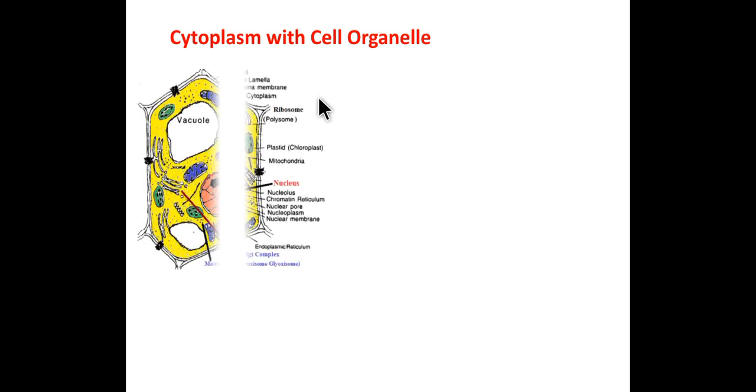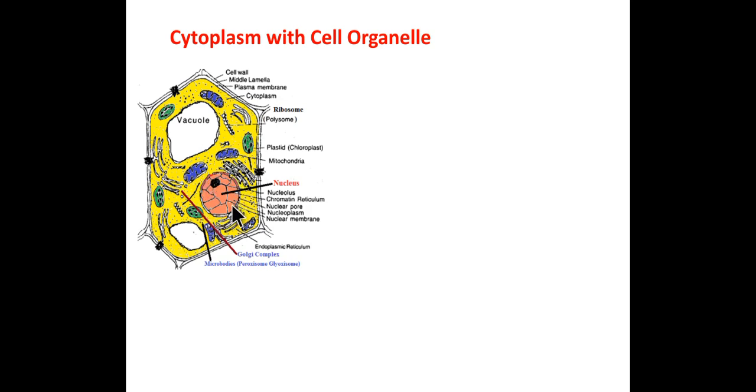The cytoplasm with cell organelles. The yellow colored part is called a cytoplasm. So, the extranuclear part of a protoplast of a cell is called the cytoplasm.